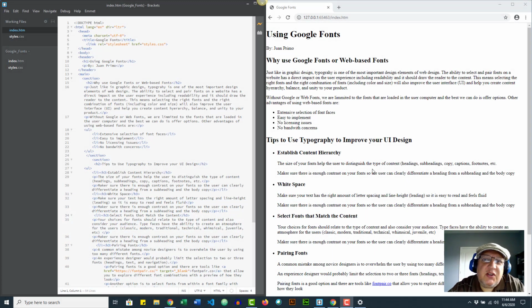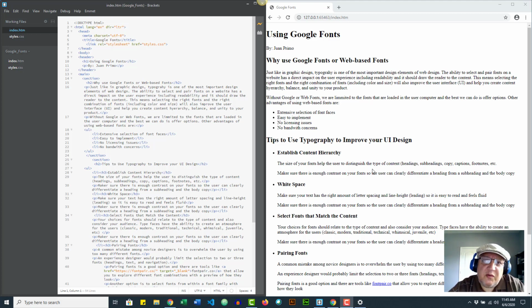Alright, so in this video we're going to learn how to apply Google Fonts to our HTML. Now before we do that, why use Google Fonts? So we have the regular style of the browser, and that's okay, it's very clean and all that, but typography is a very quick way to enhance our user interface.